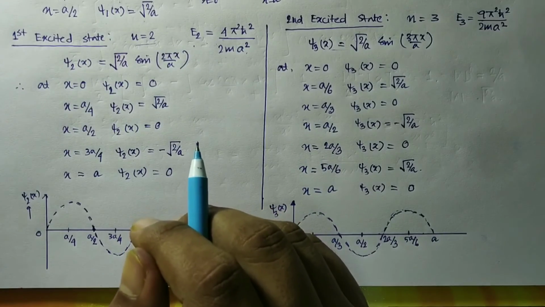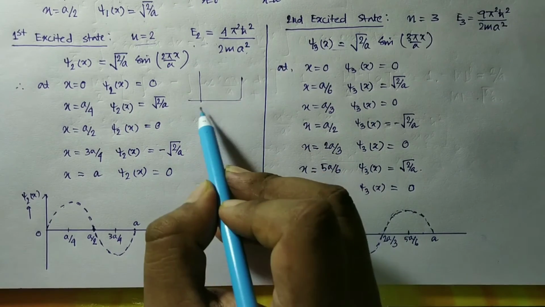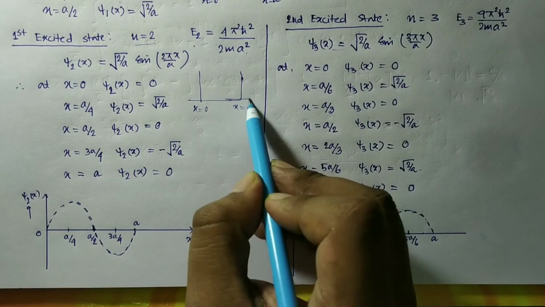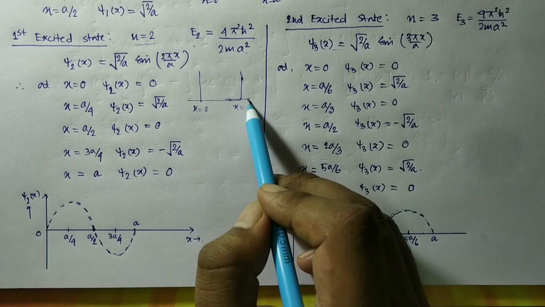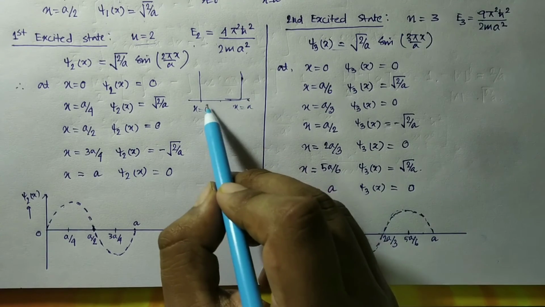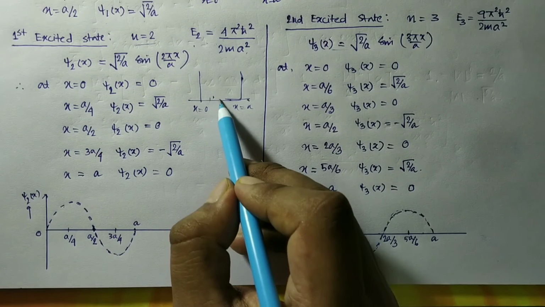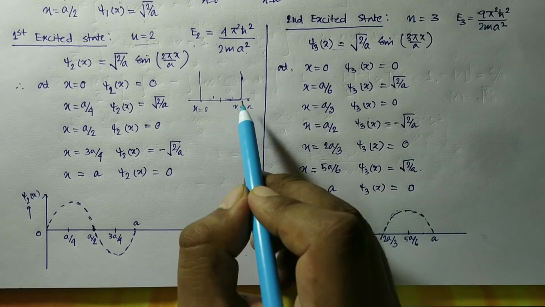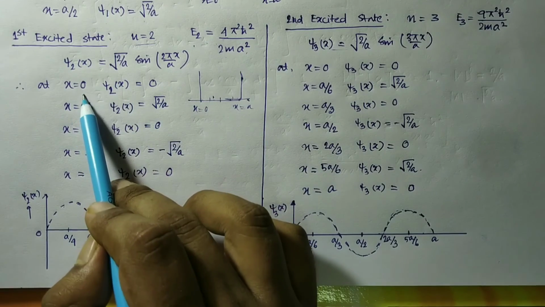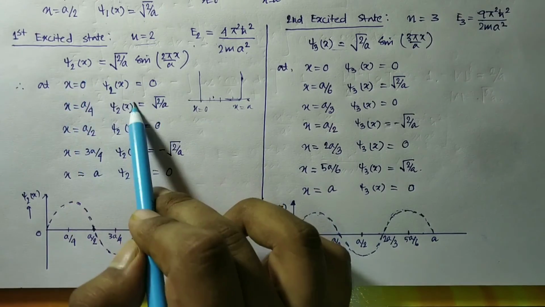Now look here, the potential barrier was from x equal to 0 to x equal to a. Suppose we divide this barrier into 4 parts: x equal to 0 to x equal to a by 4, then a by 2, then 3a by 4, then a. We divide it into 4 sections. At x equal to 0, we have sin 2 times 0, that is 0, so psi 2 becomes 0.